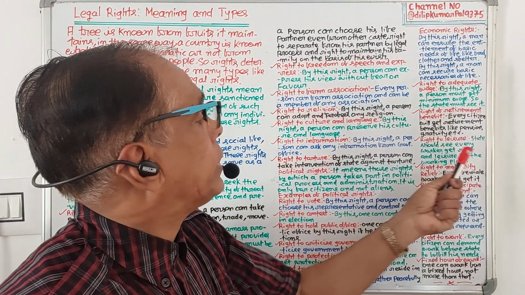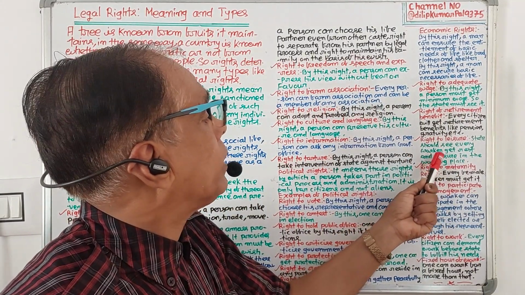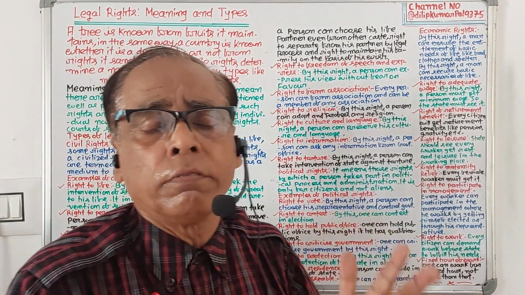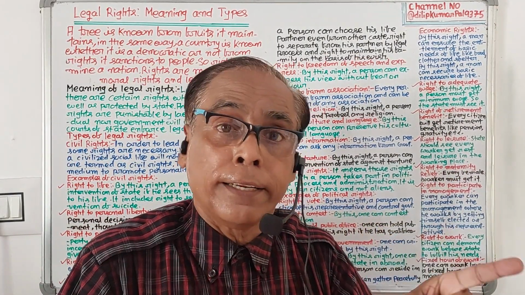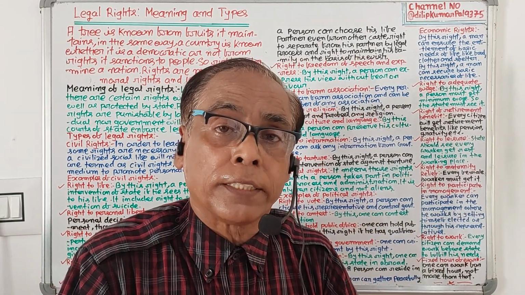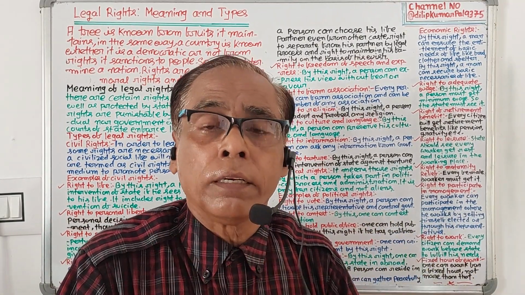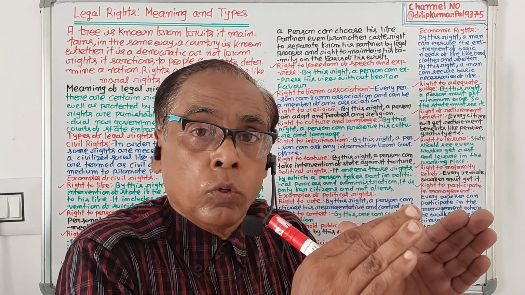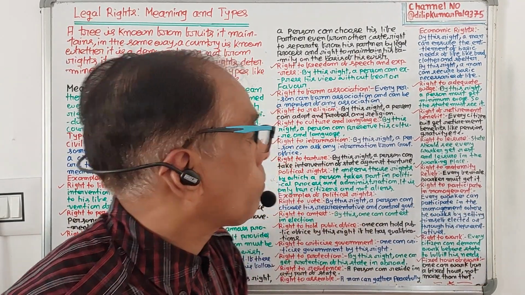Right to leisure. The state should see that every worker gets rest and leisure in the working place. It is the function of the state to see that every person gets leisure and rest in the working place. If any person does not get it, the state will come forward to give this right to people.